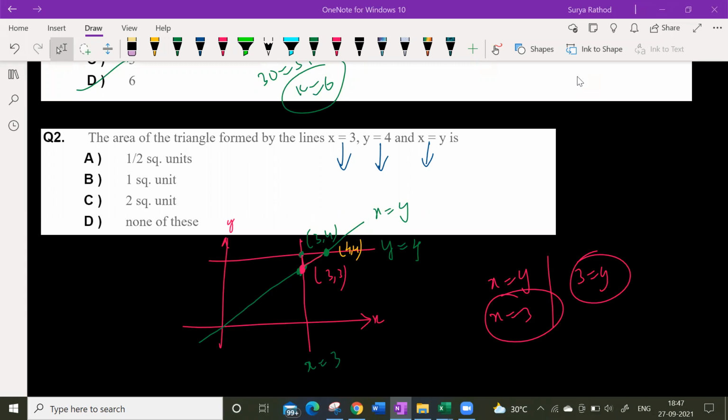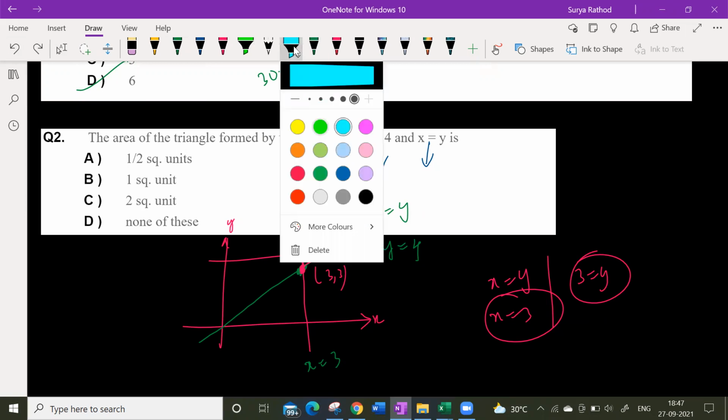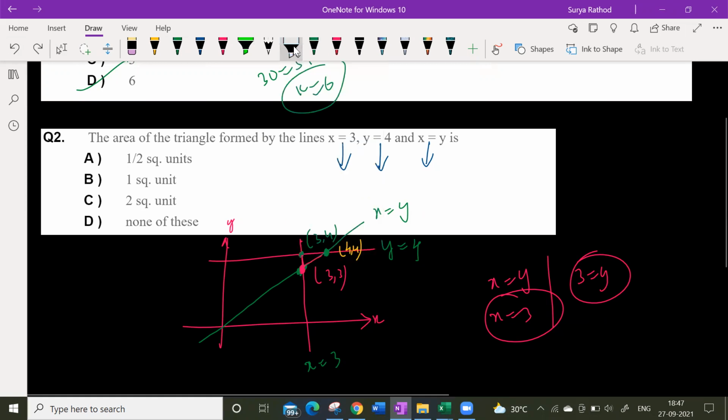Now can you hear me, children? Yes, look at this here. So it is a right angle triangle, right? This is the area which is formed. This is a triangle, a small triangle formed. So we have to find out the area of the triangle.